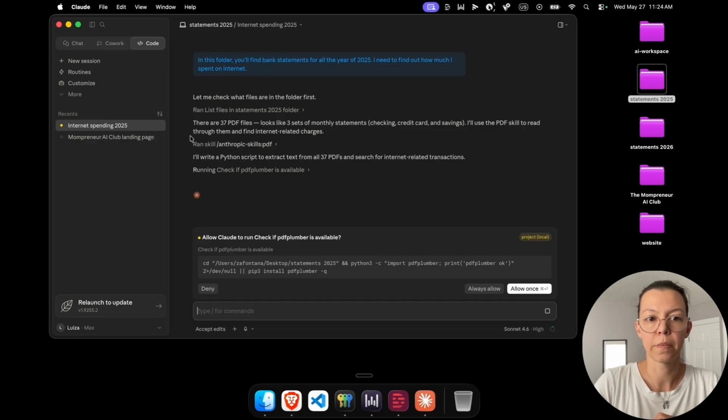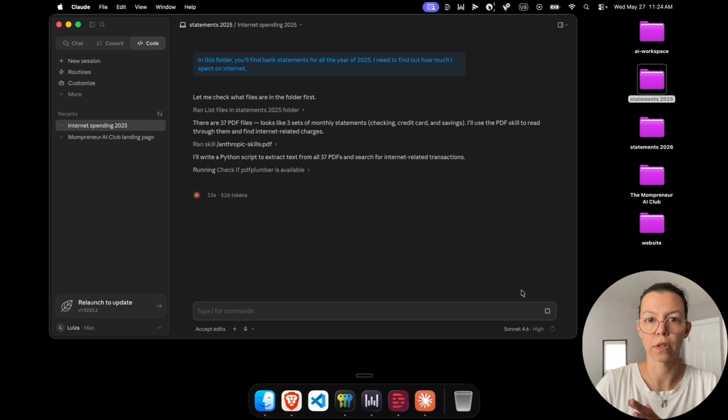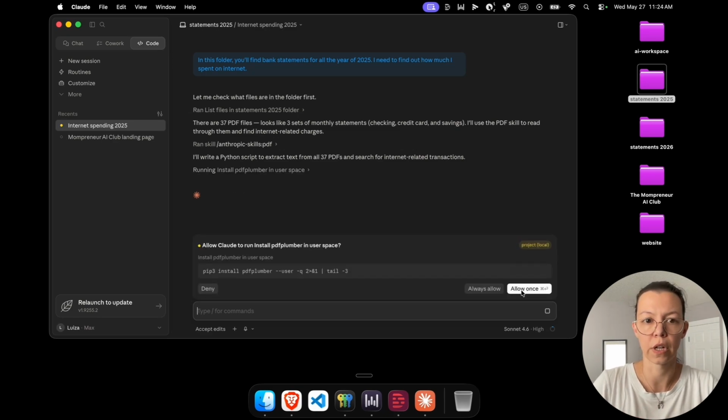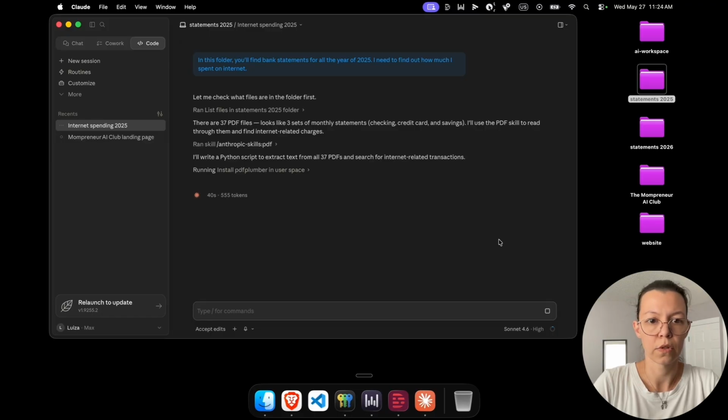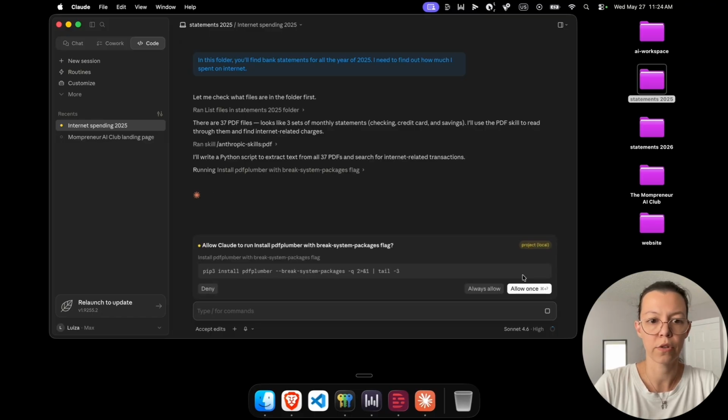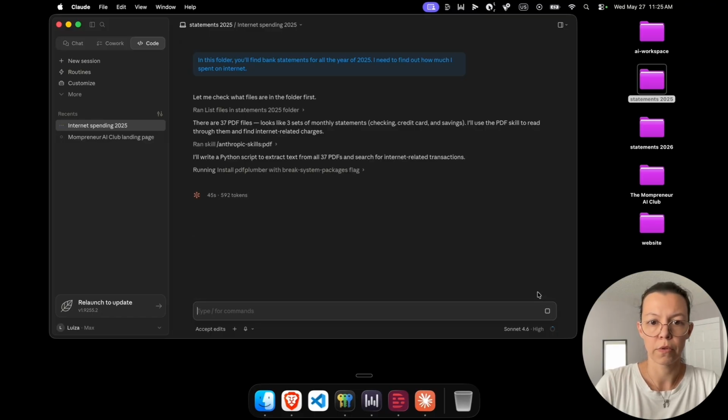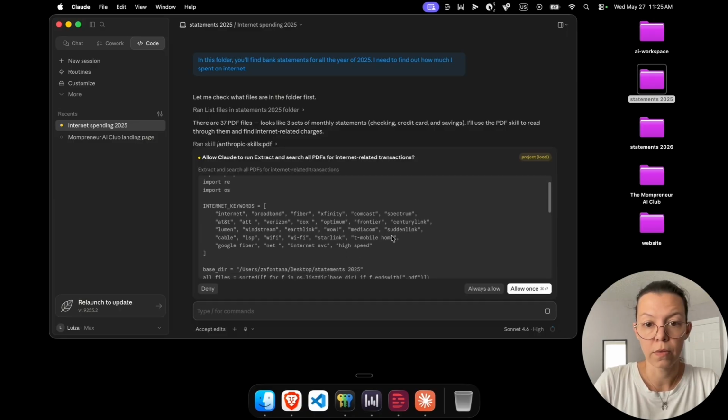You can see that it's picking up skills by itself, so it knows how to read PDFs, and it's asking to run this Python script. I'll allow once because I want it to always tell me when it's trying to run any sort of code. It's installing a library to be able to work with that.